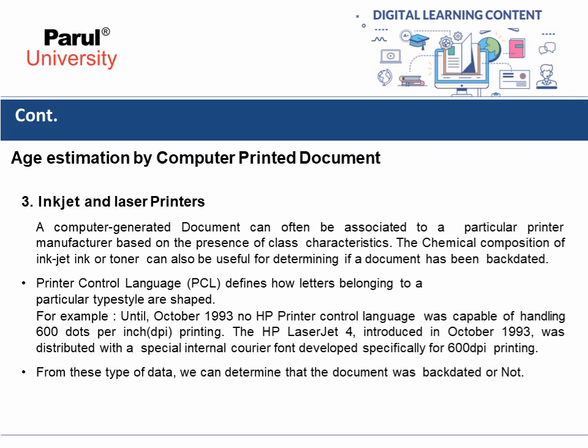The HP LaserJet 4, introduced in October 1993, was distributed with a special internal Courier font developed specifically for 600 dots per inch printing. From this type of data, we can determine whether the document was backdated or not.